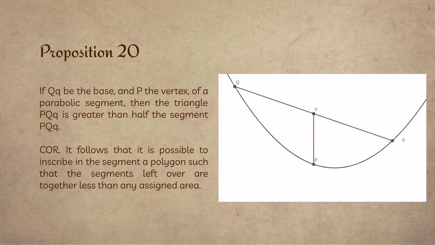In proposition 20, he says, if Qq be the base and P the vertex of a parabolic segment, then the triangle PQq is greater than half the segment PQq. So if we draw a triangle here, he's saying that this area here is greater than half of the area of the total segment.